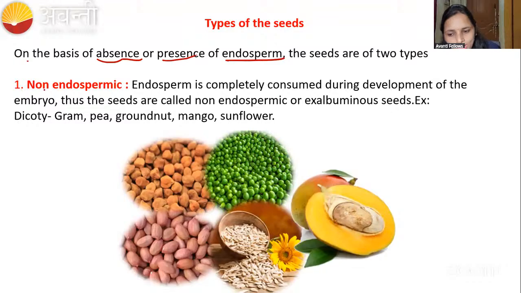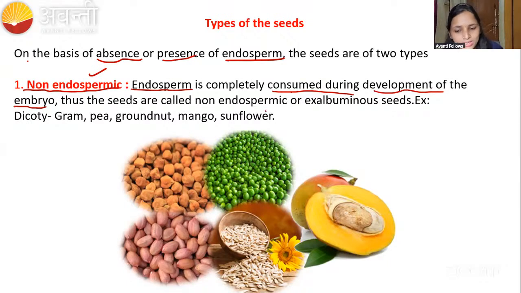One is non-endospermic. Here, what is happening? The zygote or the growing embryo is very hungry. It will eat up all the endosperm. There is no remaining endosperm. That is called non-endospermic. The endosperm is completely consumed during the development of the embryo.